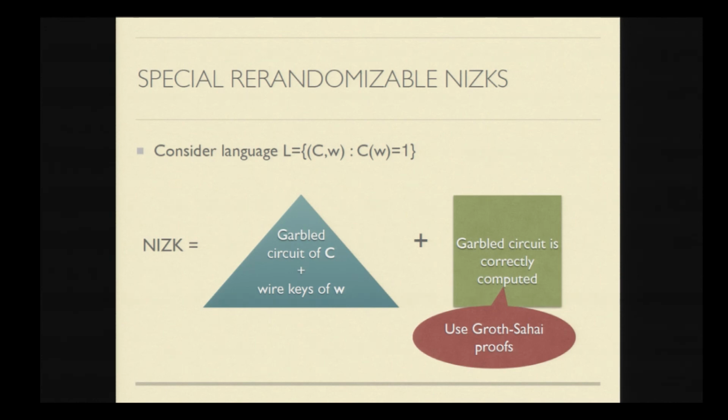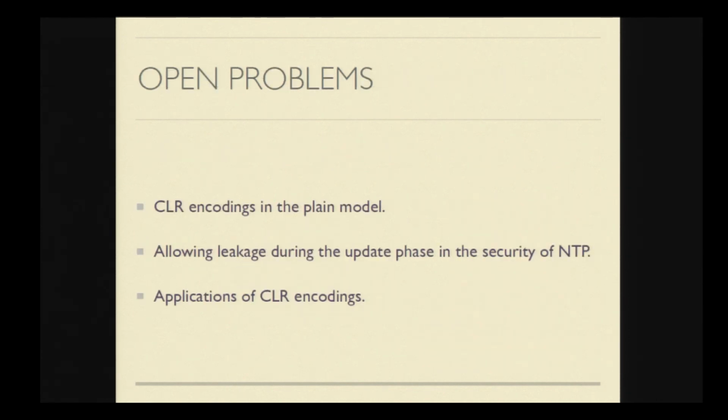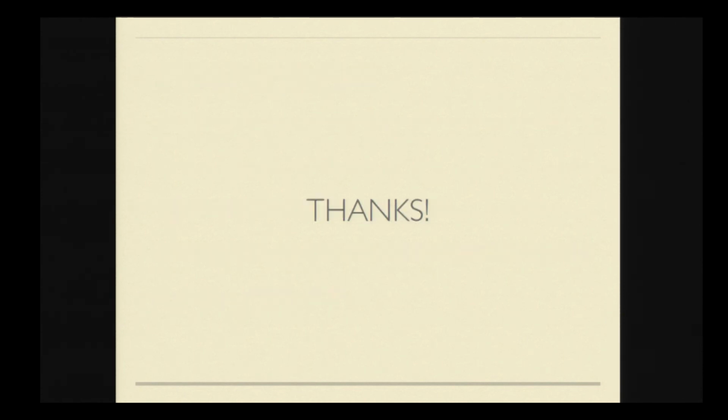Okay. So I did not go into details because of lack of time. So let me just give the open problems. The first natural open problem is, can you construct CLR encodings in the plain model? Our CLR encodings were in the CRS model because we were using Groth-Sahai proofs, which are in the CRS model. And the second question is, can you come up with a construction of NTP where you allow leakage during the update phase? And the last is, can you explore more applications of CLR encodings? With that, I conclude my talk.